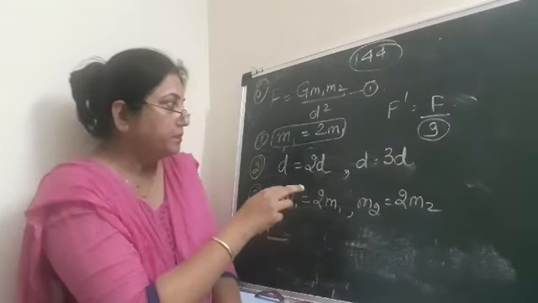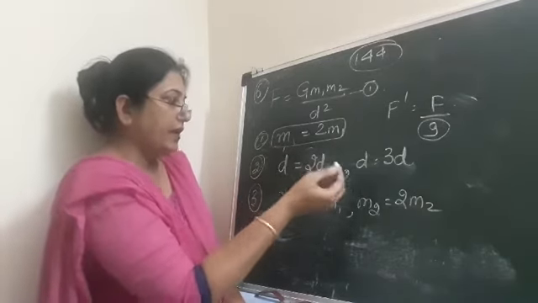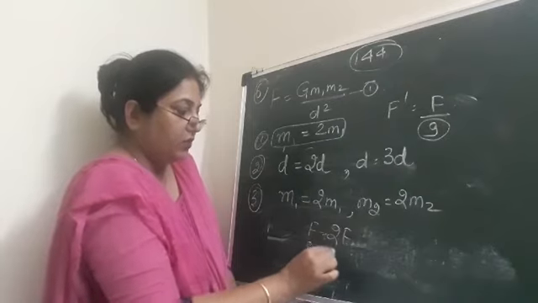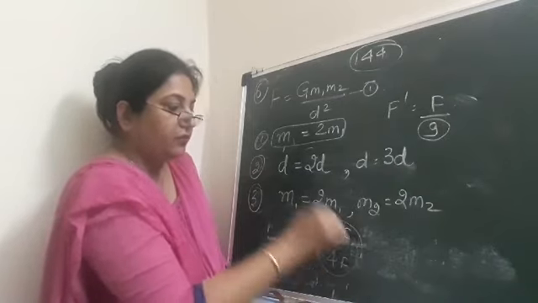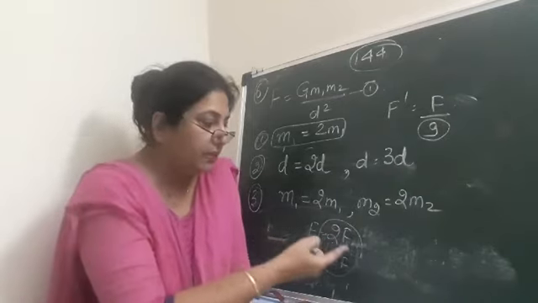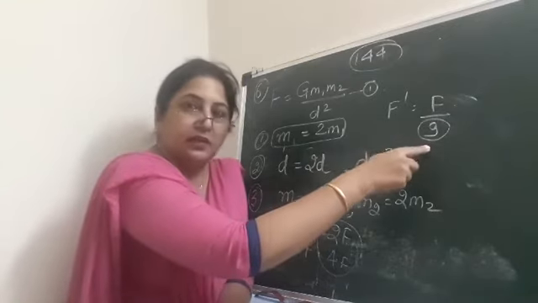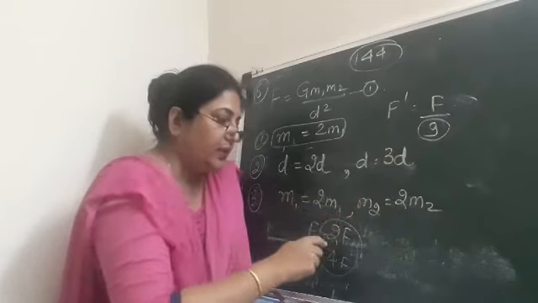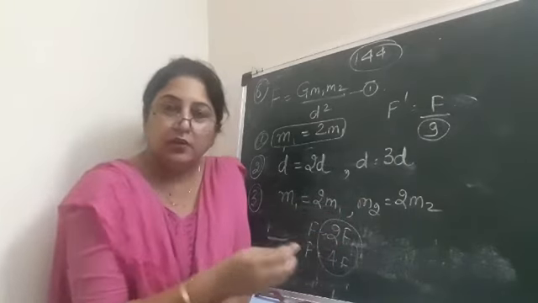And if your answer is like F dash is equal to 2F or F dash is equal to 4F, it means the force of attraction is increasing, means it is a multiple and this is a divisor. So when it is a divisor, the force is going to reduce, and if it is a multiple of F, then it is going to increase.